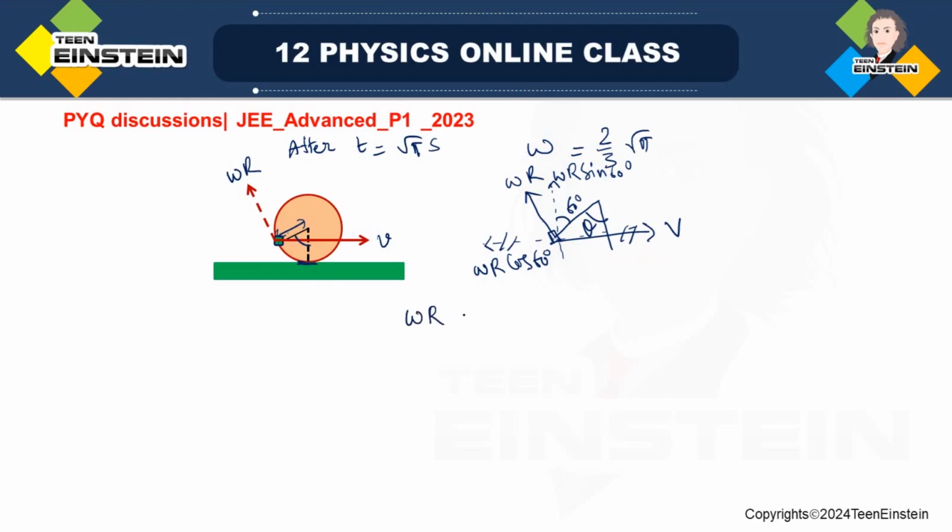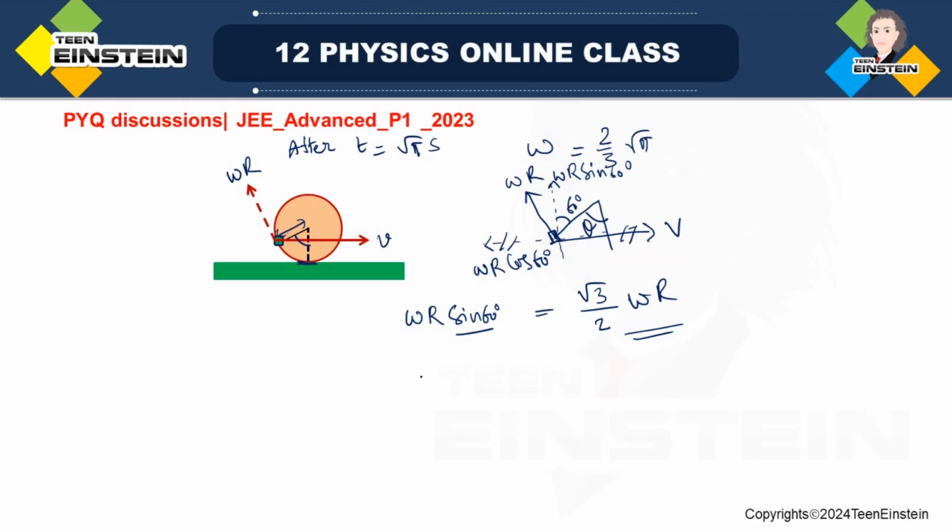Okay, so I have got here r omega sine 60 degree. So sine 60 degree is actually square root of 3 by 2 into r omega. So this will actually be the initial velocity while the stone leaves the disc surface.